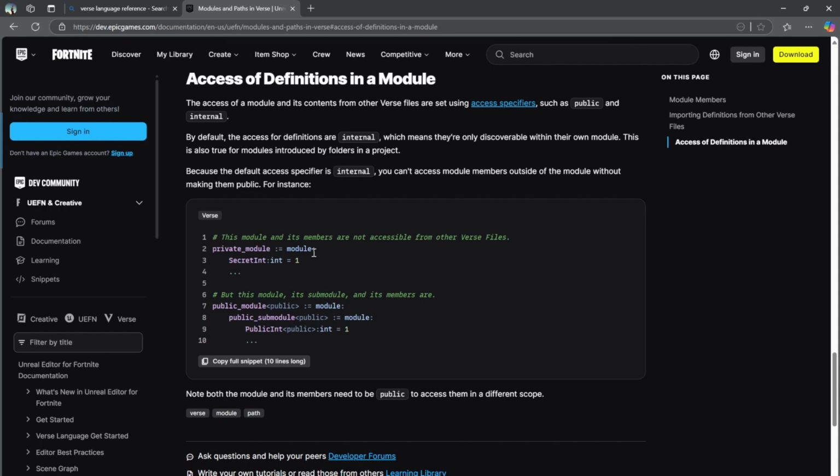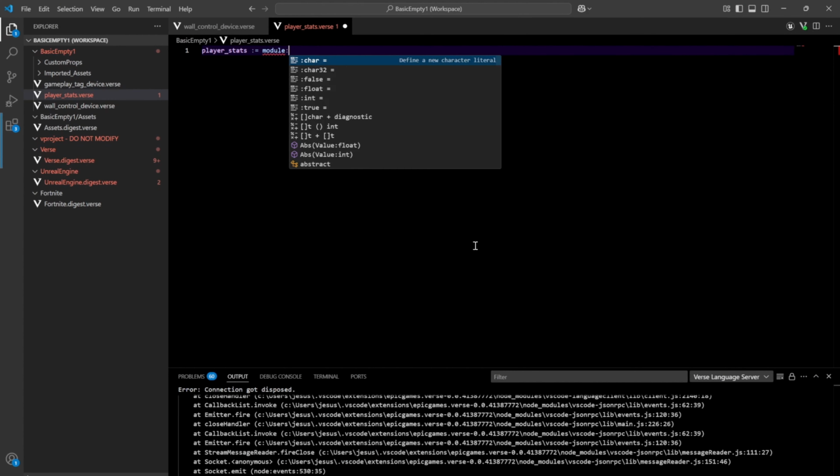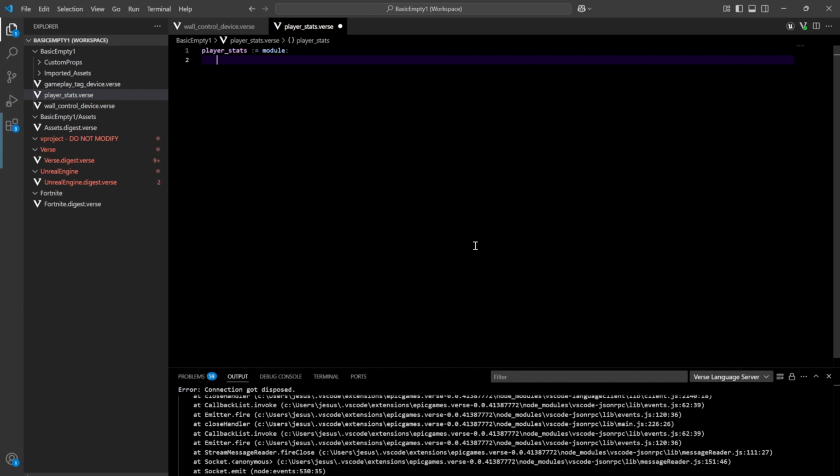But let me make sure I get the syntax right. We need a colon at the end of module. There we go. All right. So within the player stats module, and I wonder how that's going to play out. Again, just kind of experimenting here and see how this works out. It's not really a tutorial video kind of thing. I'm just figuring things out on my end.